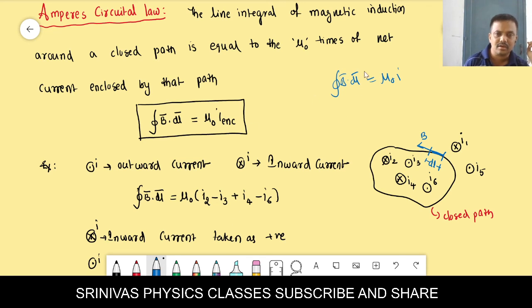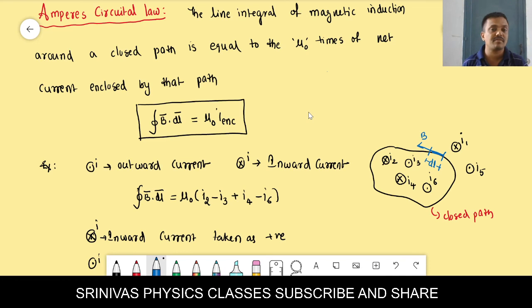Then both bars are not there, right? Like this it will be there: integration B dot dl is equal to nu naught I. Both are the same, Babu. The bar just indicates it is a vector. Okay, you know very well, if the bar is not there, then you don't know whether it is a vector or a scalar. That's why, for your clarification, I am giving that, and it is absolutely correct, because the notations in different textbooks will be different, not the same.